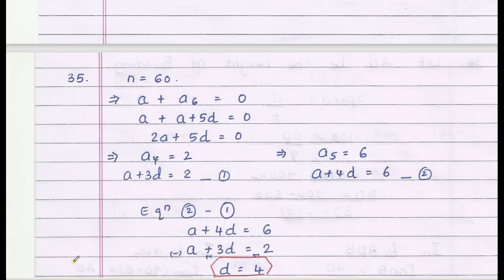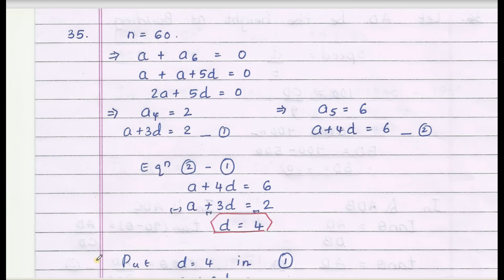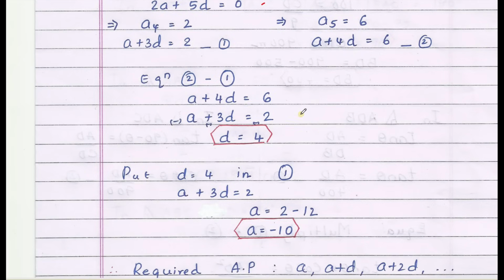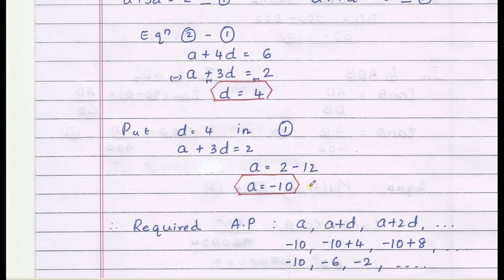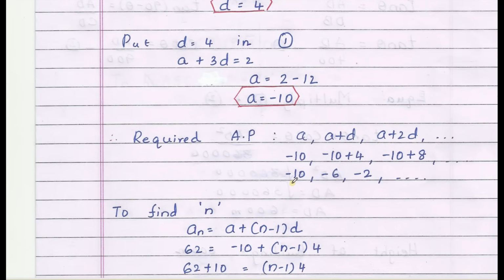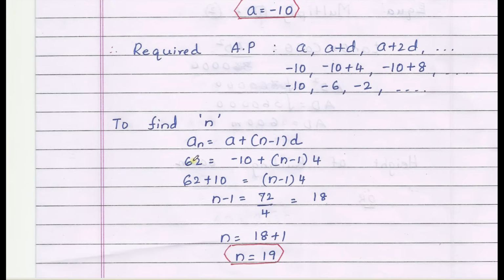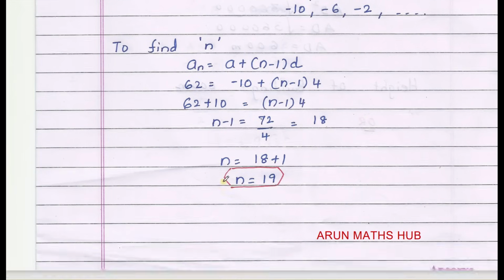35th question from the unit AP. There are 20 terms in an AP. The sum of first and sixth terms of the progression is 0. I am given the fourth term is 2 and the fifth term is 6. By simplifying and solving, you get a equals -10 and d equals 4. The required AP is -10, -6 and -2 and so on. To find out the value of n when the nth term is 62, we get n equals 90.